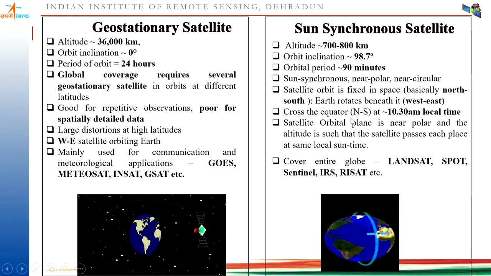Normally, it crosses the equator in a day at 10:30 a.m., or in daytime. For different satellites this time is going to be different, but it should be in the morning. As I gave you the example, mostly sun synchronous satellites, which use passive sensors, are going to work during the descending pass. Then the satellite orbital plane is near polar, and the altitude is such that the satellite passes each place at the same local sun time. The examples are your Landsat, Spot, Sentinel, and your Indian remote sensing satellites, RISAT and Cartosat series. So these are a few of the satellites which use sun synchronous orbit.